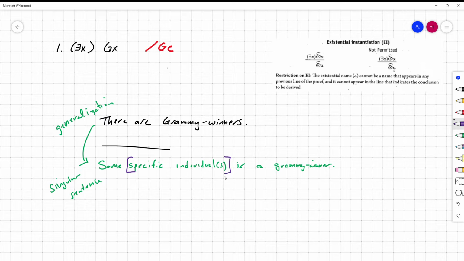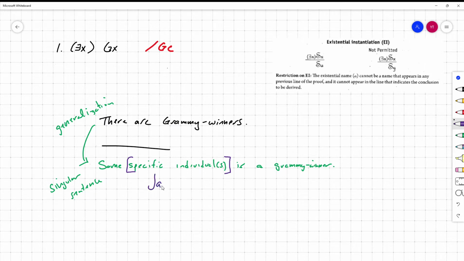The mistake, if you will, the change, if you will, from that first clearly invalid kind of reasoning to this second actually clearly valid kind of reasoning, this is an analogy, so just take it as such, but it's like we can know that there are specific individuals that are Grammy winners from the generalization, but we just can't know their actual names.